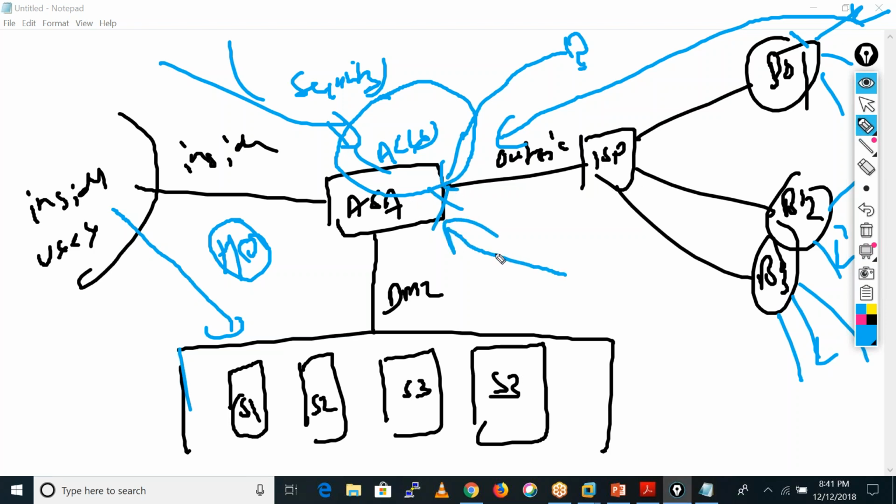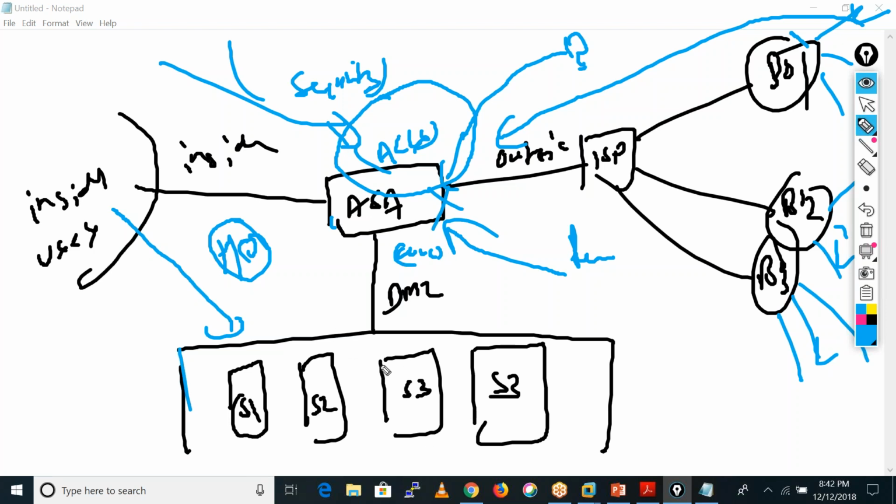That's why the firewall is known as a perimeter device. We always put a firewall in the core layer. Core layer means the device which is directly connected to the internet; these devices are known as core devices, meaning all the traffic goes through them. Here you see all the traffic is going through this firewall only. So if someone breaks the security of the firewall, they can easily enter your network, and they can do anything.